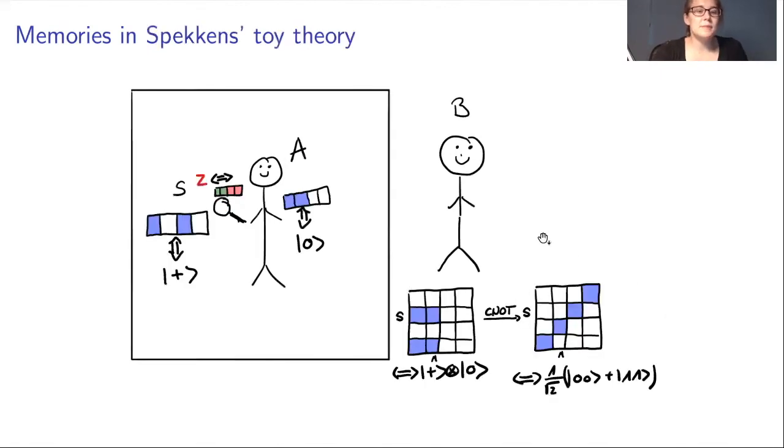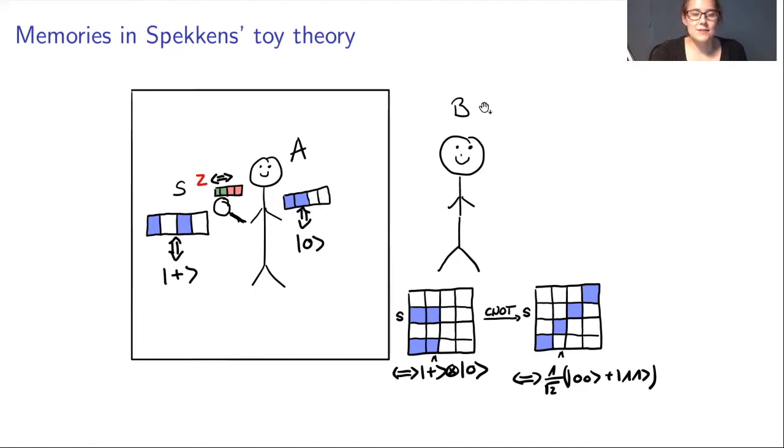And we can do a very similar thing in Spekkens toy theory. So again, consider the same situation where we have Alice in her lab and Bob observing Alice. And Alice does the toy analogue of a Z measurement. She measures her system, which is in the toy analogue of a plus state, and her memory is in the toy analogue of the 0 state. If she measures green, she will leave her memory, and if she measures red, she will change her memory to the toy analogue of the 1 state. So the blue will swap to the other side.